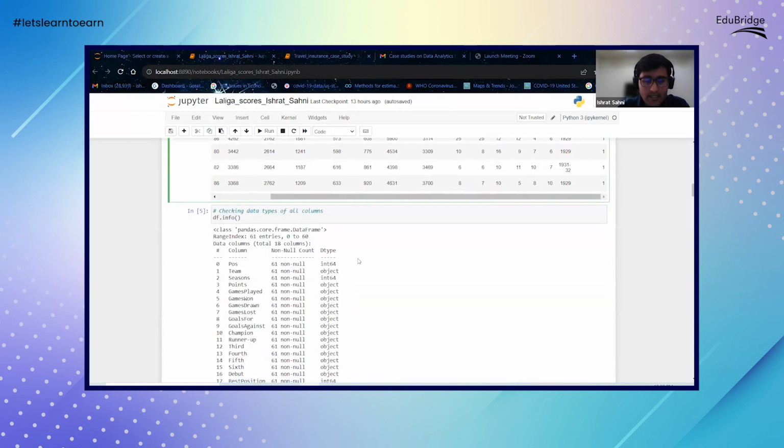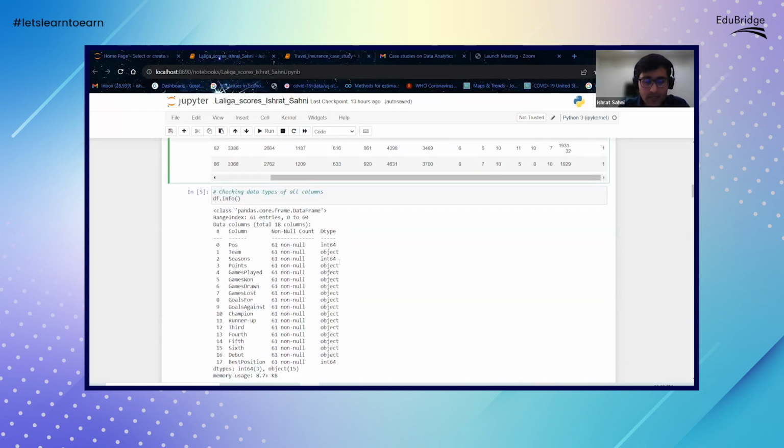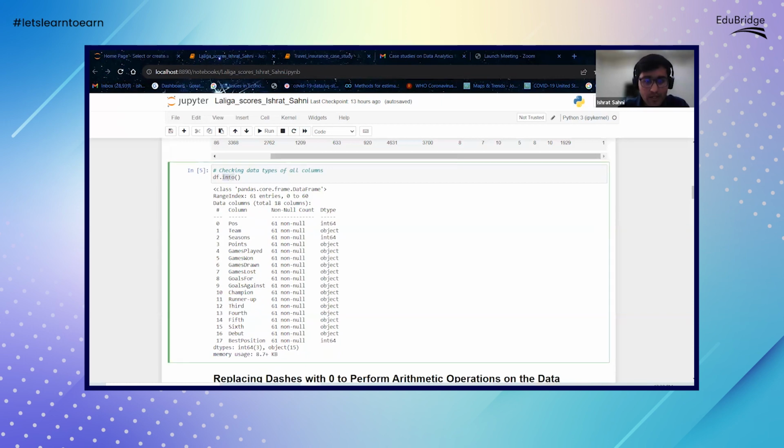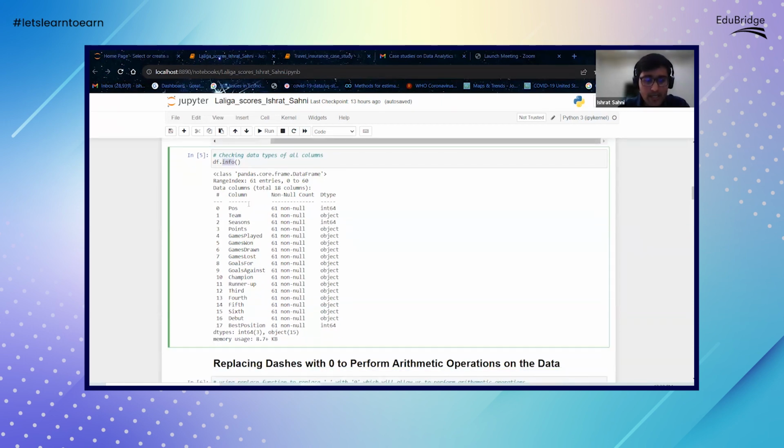But before we do that, let's try to understand how many observations there are and what kind of variables we have. So we do an info function here. It gives you the columns, the number of non-empty values that it has, and the type of variable. You'll see that broadly we have variables like int64. int64 basically means that these are going to have numeric values. And object basically means that it is a string or a character variable, like a text variable, like team, or we have points, games played, etc. This gives you an idea of how many variables there are and what variables we can work with.